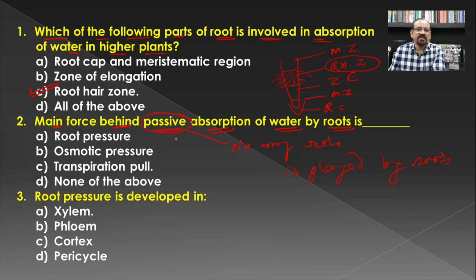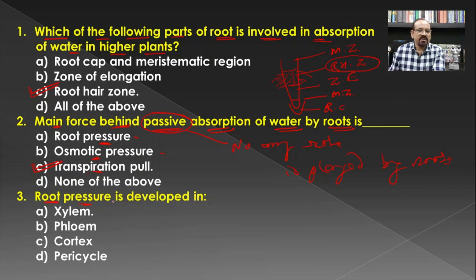So in such cases, root pressure has a certain role, then osmotic pressure, again the root cells have a role, and transpiration is carried out through the leaves. So here there is no role of the roots or the root cells in absorption of the water when the water is absorbed because of the transpiration pull. We have already discussed this theory, that is transpiration pull and cohesion of water theory.